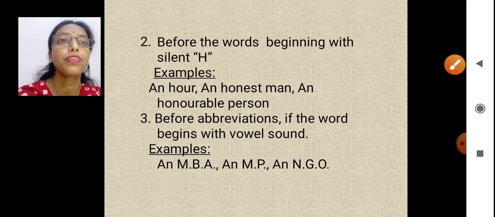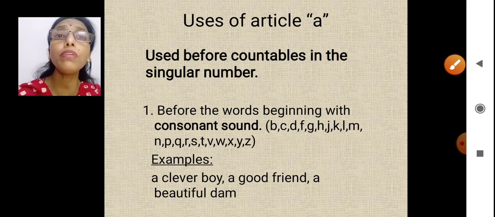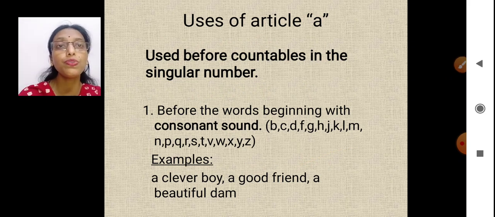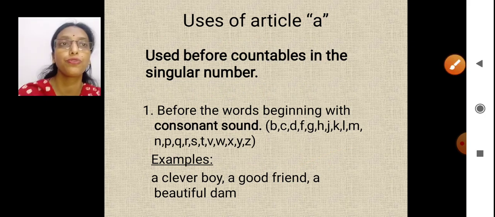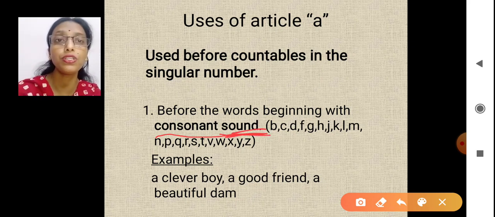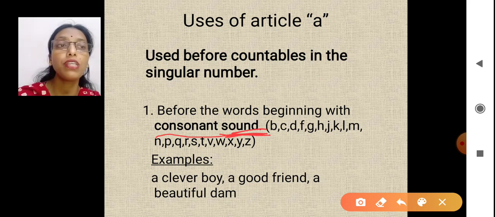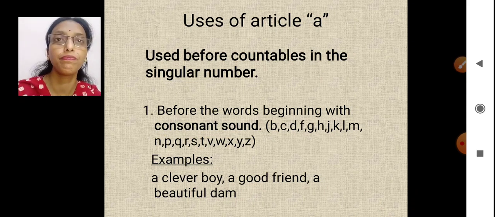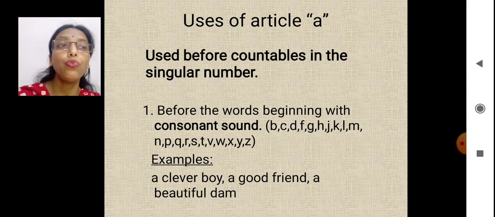Yes? Okay, now. What about article A? Of course, they are also used before countables with singular number, but here the sound will change. A consonant sound has to be there. Consonant sound. Remember sound again. I've given the examples. A clever boy, a good friend, a beautiful dam. So now what will you see?